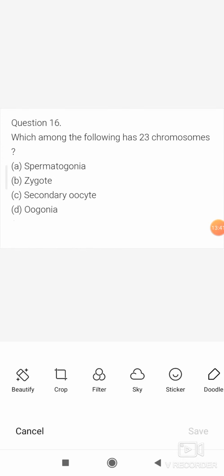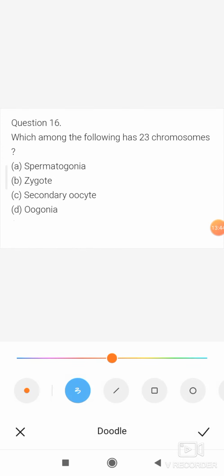Next question, question number 16. Which among the following has 23 chromosomes? Spermatogonia, zygote, secondary oocyte, and oogonia. Correct option is C, secondary oocyte, because the rest of the stages have 46 chromosomes.